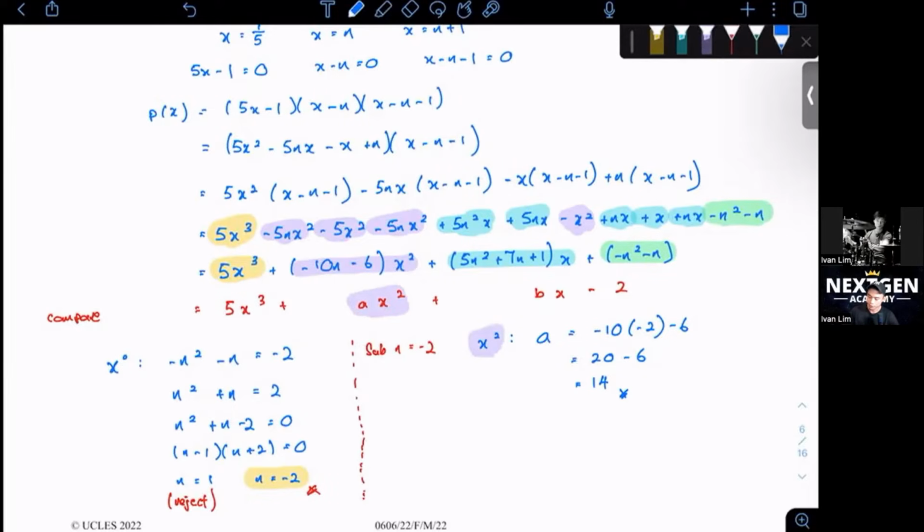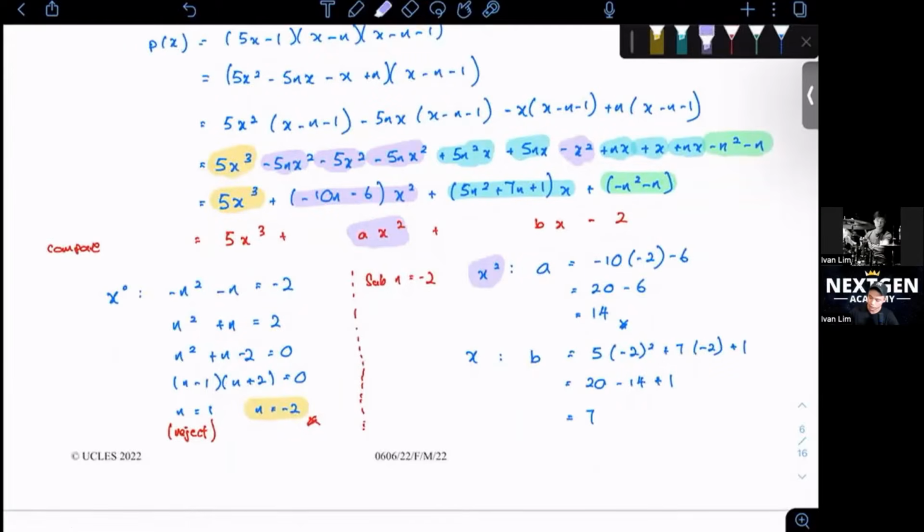We repeat that for x also, x to the power of 1. So b will be equal to 5n squared plus 7n plus 1. So 5 times negative 2 squared plus 7 times negative 2 plus 1. Which is 20 minus 14 plus 1, and you'll get 7.